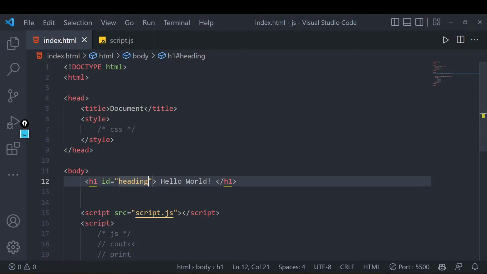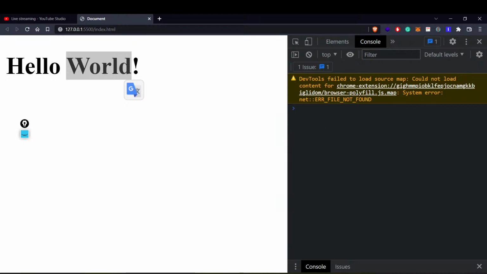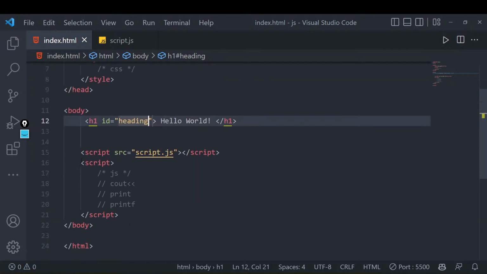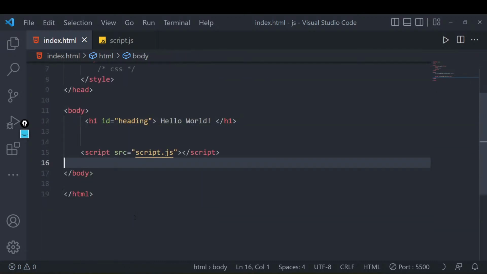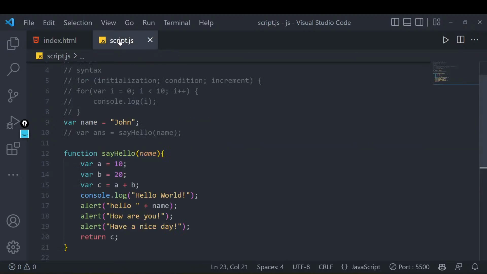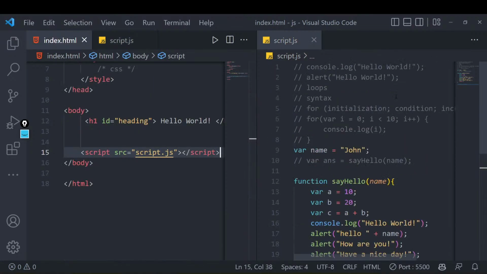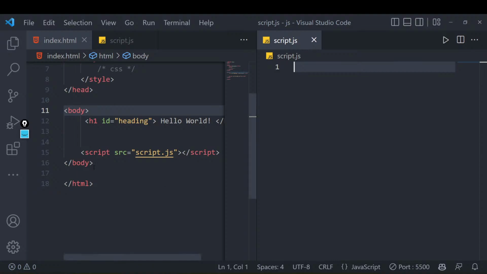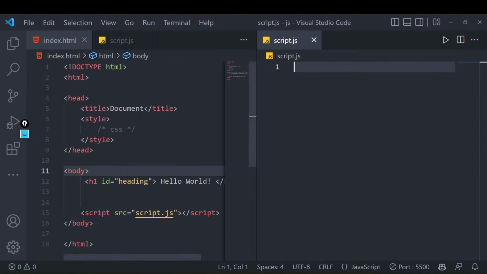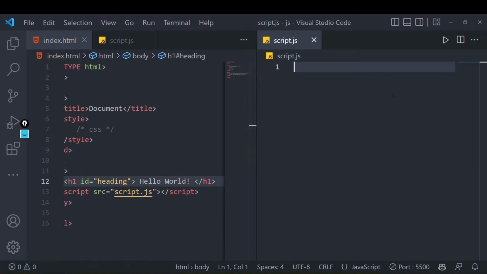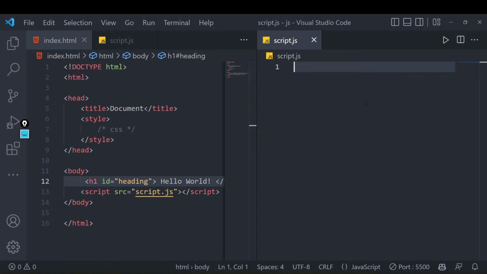Now let's write everything that we have done in that console area, and let's try to do that with our JavaScript only, right? So what I'm doing is I'll probably remove this thing because this will create some confusion. Now I'll open this with the split window, and let me remove all of these things so that we have a clean slate. So in this area, I have that heading element first of all, right? I want to first of all select that particular heading element, right? How can I do that?